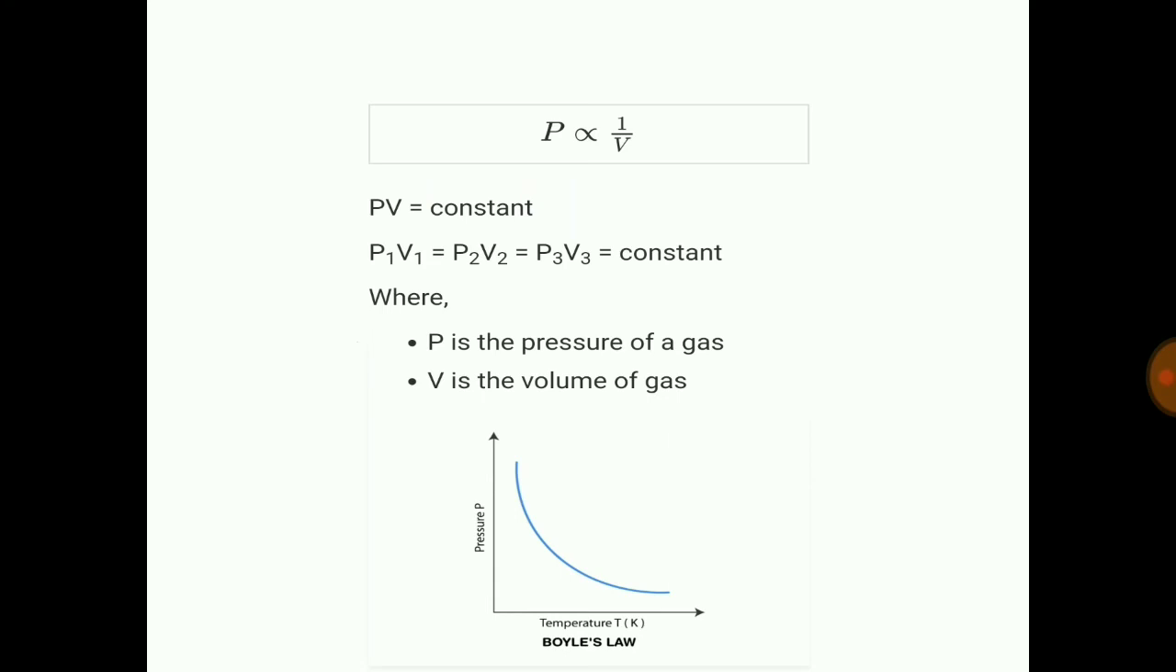The mathematical form of Boyle's law is P is inversely proportional to 1 by V. We can have this rearrangement: PV is equal to constant, P1V1 is equal to P2V2 or P3V3, that is equal to constant, where P is the pressure of gas and V is the volume of the gas. This first law gives the pressure-volume relationship.